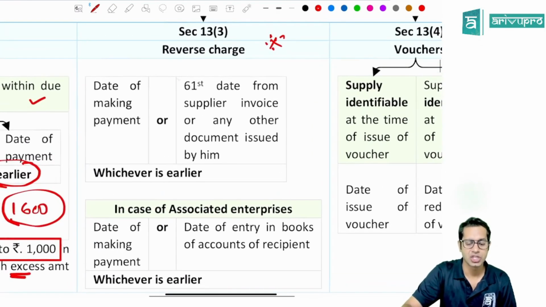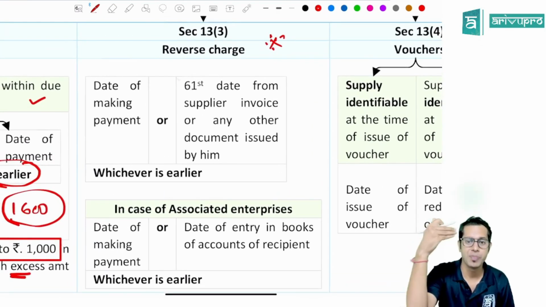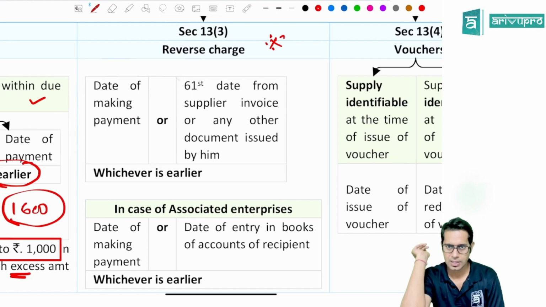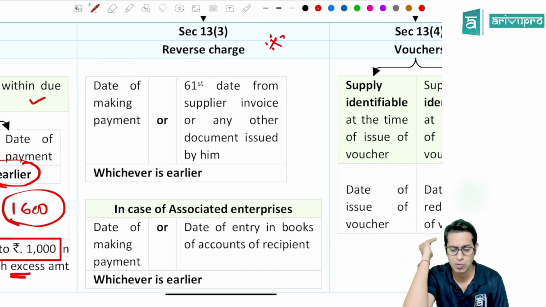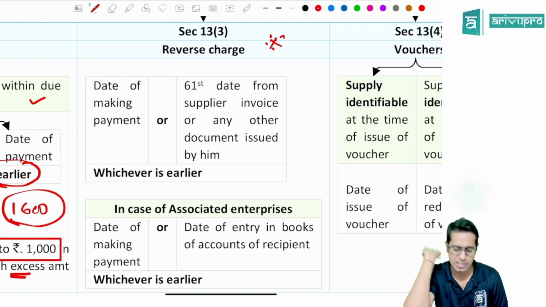Section 13 subsection 3, in case of reverse charge, what is the time of supply, sir? In case of reverse charge, the date of making the payment or 61 days from the date of supplier invoice, whichever is earlier, will be taken as time of supply. So reverse charge means what, sir? Say legal services given by an advocate to a business entity, the business entity has to pay the taxes. So when will it have to pay the taxes? The date when the business entity is making the payment to the advocate, or 61 days from the date of the invoice issued by the advocate, whichever is earlier.